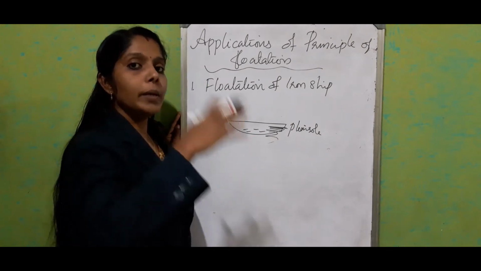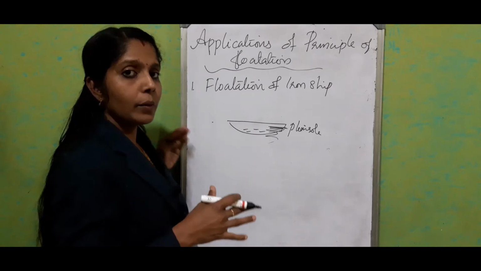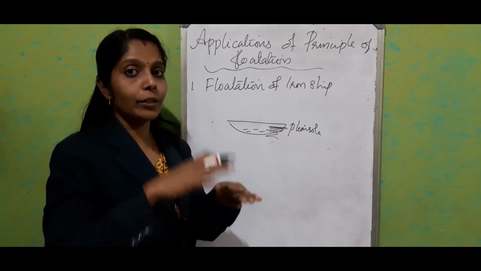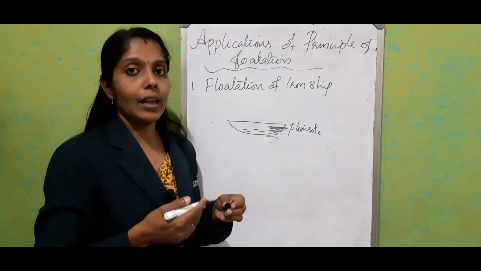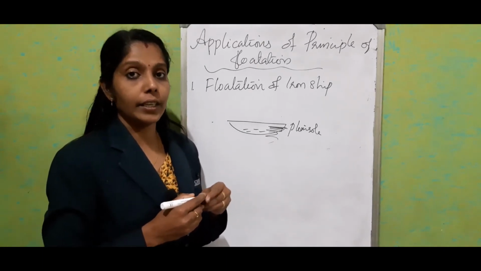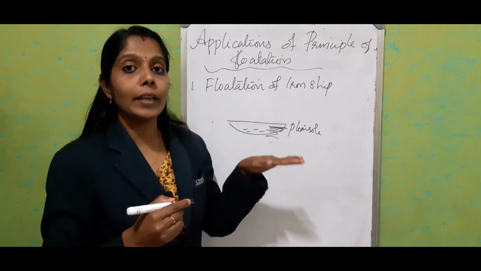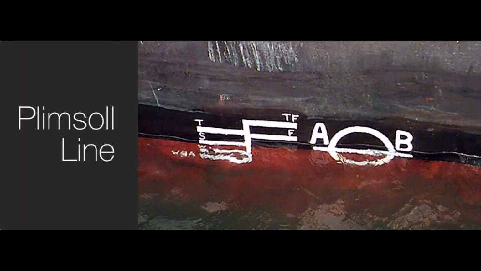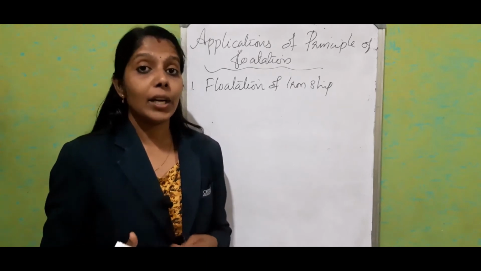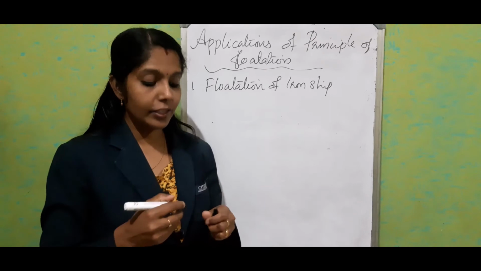If it goes beyond the Plimsoll line, there is a chance of the ship sinking. So there should be a limit for the flotation. A little bit of the part should be above the water level for a safe journey. So the Plimsoll line is a safety line which is marked to keep or adjust the cargo in the ship.